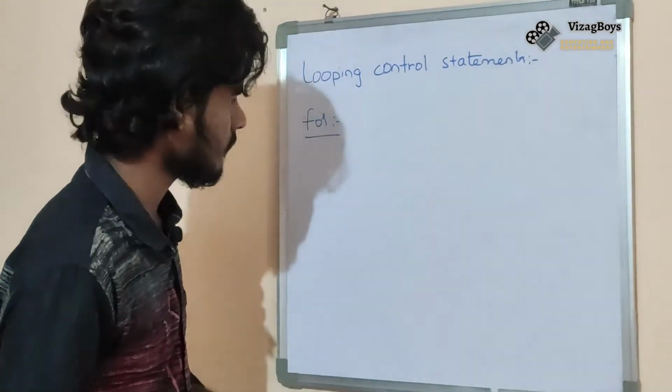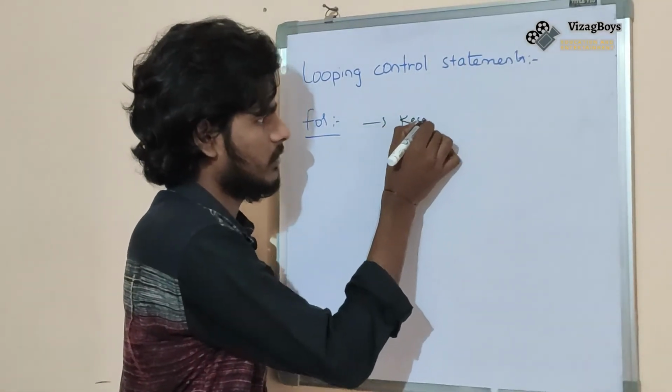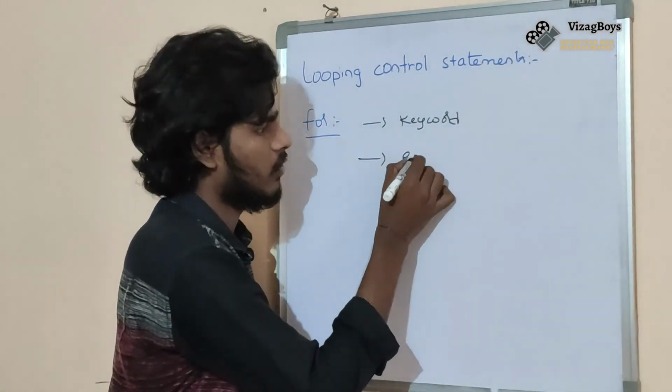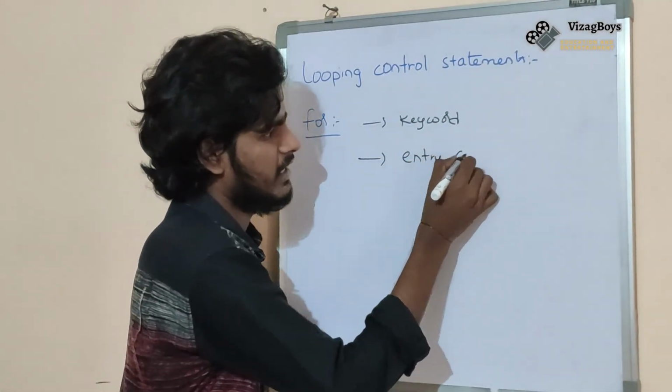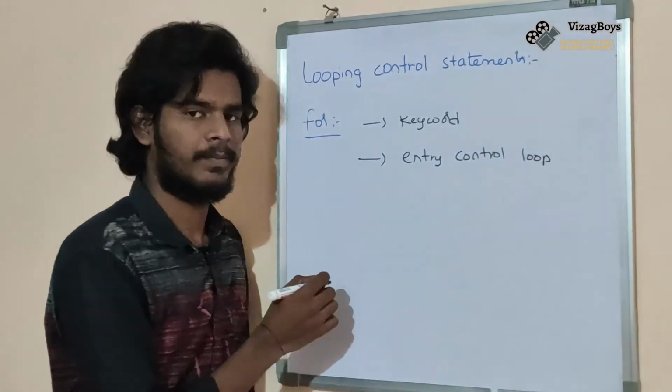Okay, for is a keyword. It is treated as an entry control loop. Okay, listen carefully.